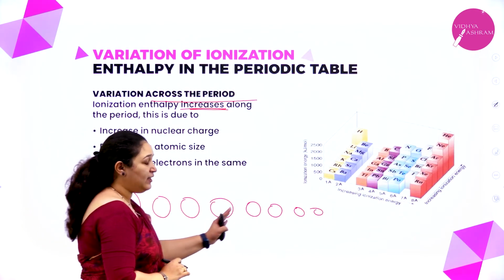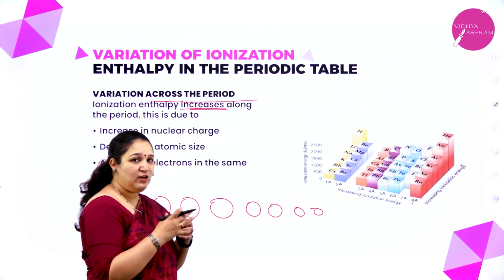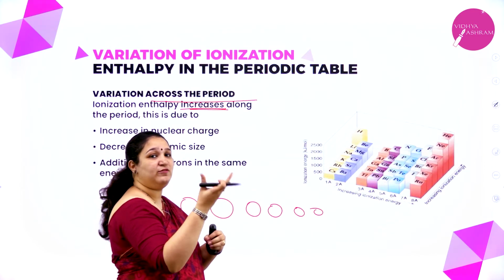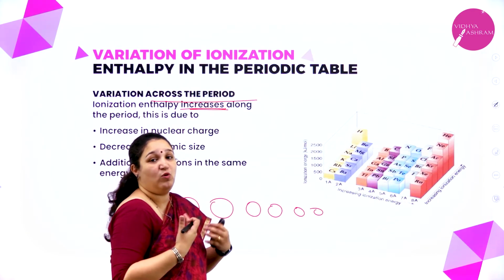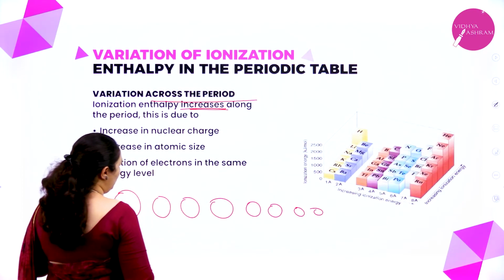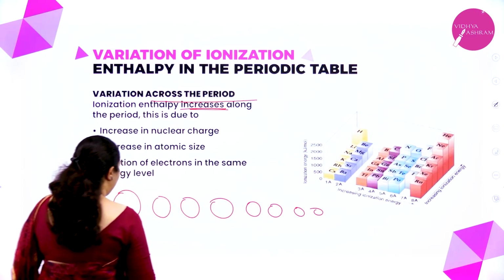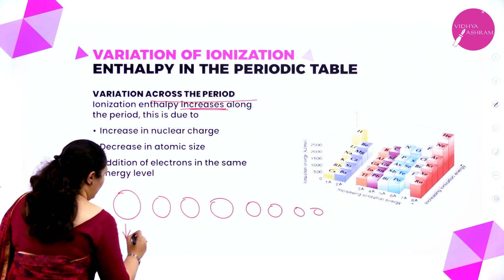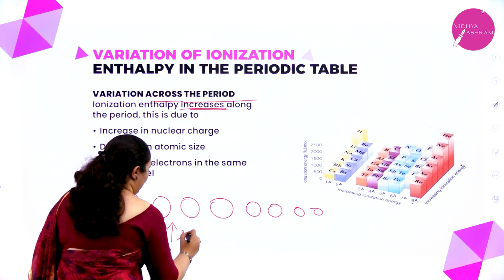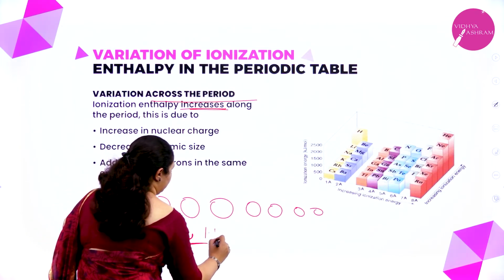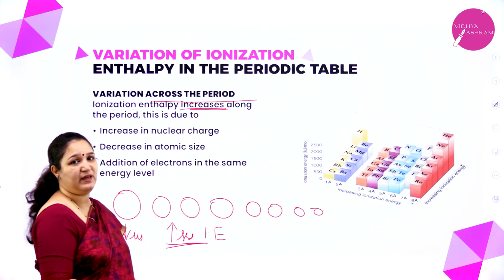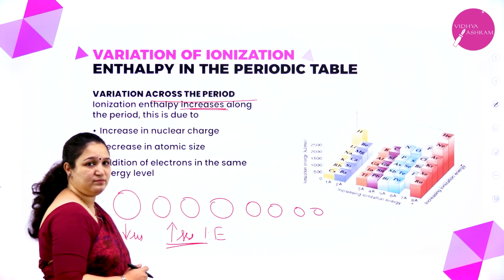So when it is smaller and smaller, very close to the nucleus, the electron is nicely pulled towards the nucleus, and it is very difficult for me to remove it. More energy I require, correct? As we move along the period, atomic radius keeps reducing, so we will require more and more energy. Thus, ionization enthalpy will increase along the period or across the period.